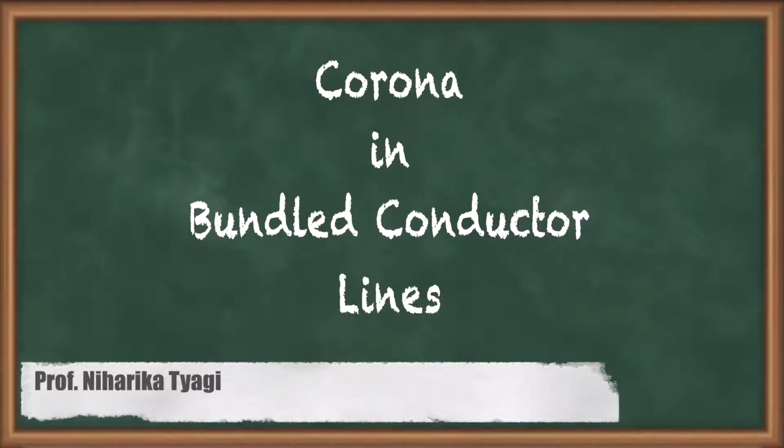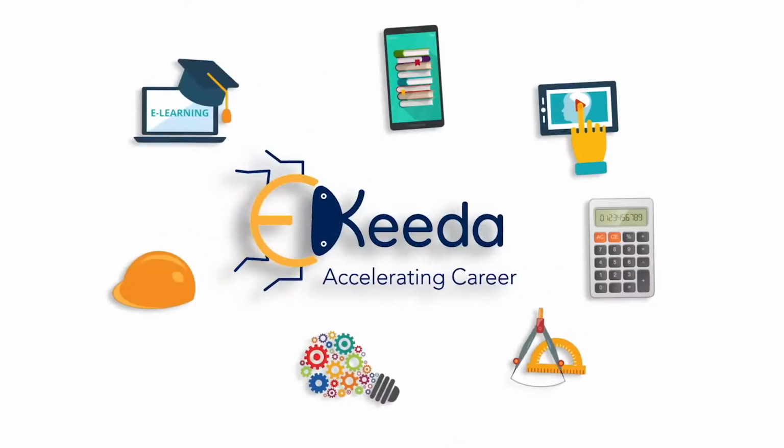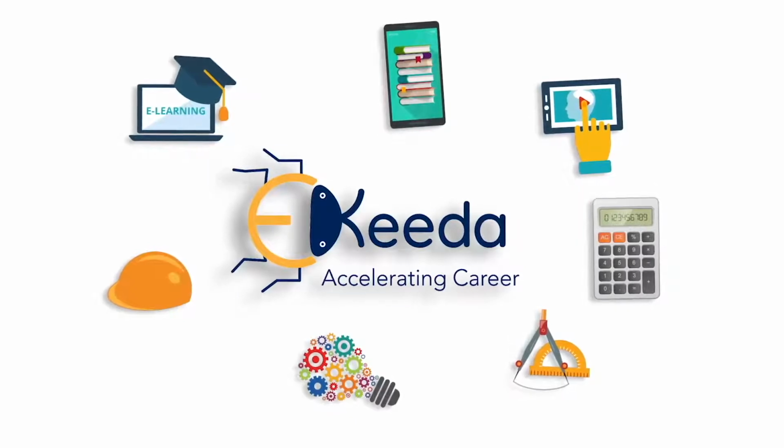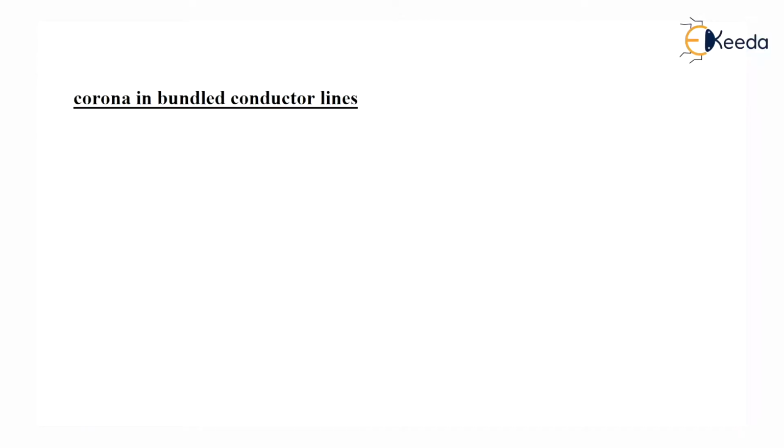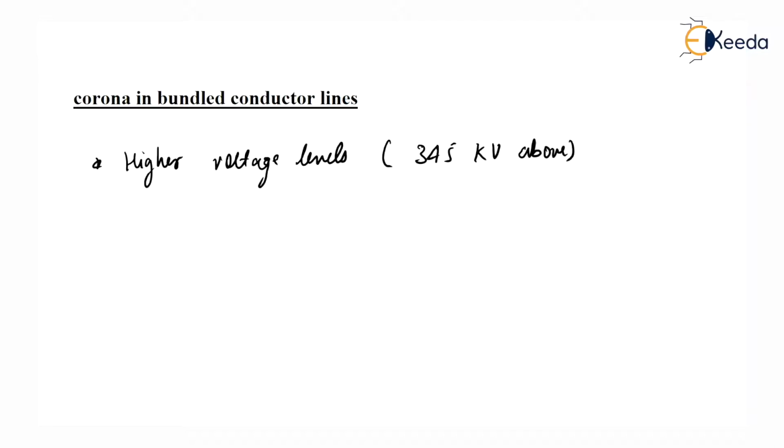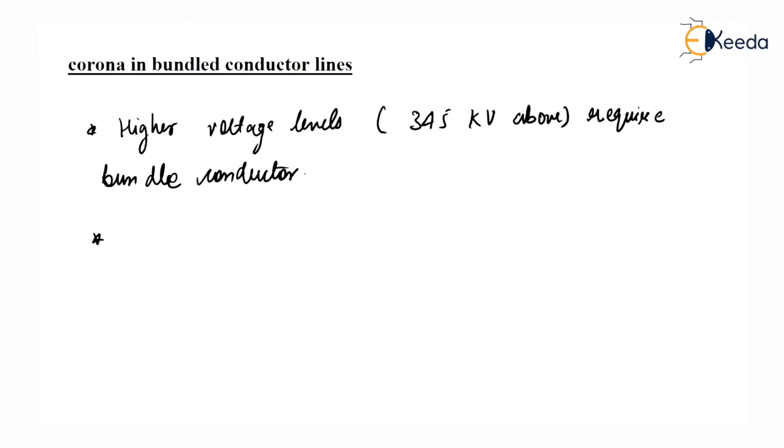Title of the lecture is Corona and Bundle Conductor Line. We already know that higher voltage levels, usually above 345 kV, require bundle conductors. Bundle conductors have a large number of benefits associated with them. Two of them are reduced line inductive reactance and more power carriage per unit mass. So let us understand how bundle conductors impact the corona.